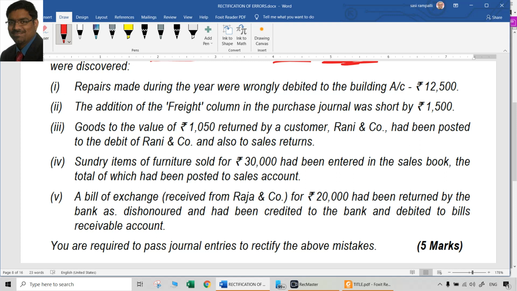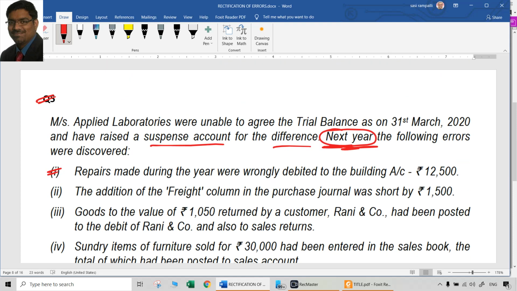Let us directly get into the entries. Repairs made during the year were wrongly debited to building account. Ideally, the entry should have been, of course, these errors happened last year, discovered next year. That means now they are discovered which are related to last year. So repairs were wrongly debited to building. It's an error of principle. Ideally, the entry should have been repairs account at R2, the cash or bank. But what they did, building account at R2, cash or bank.